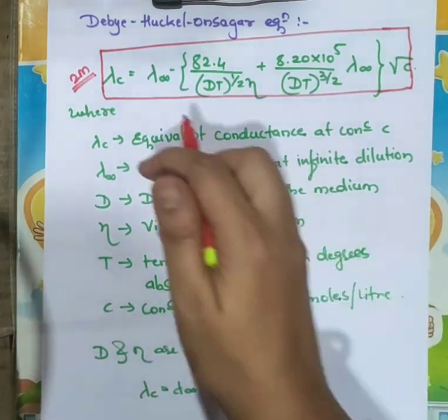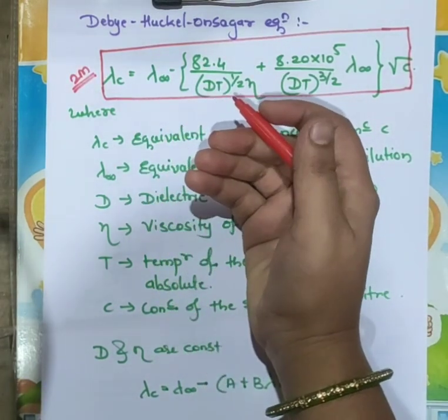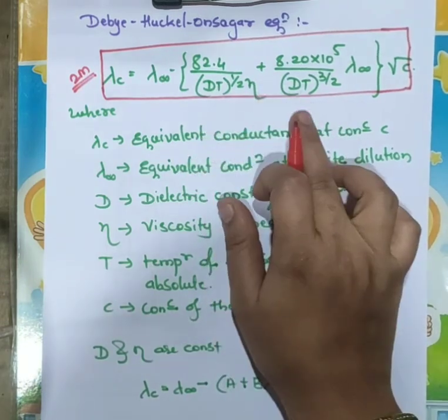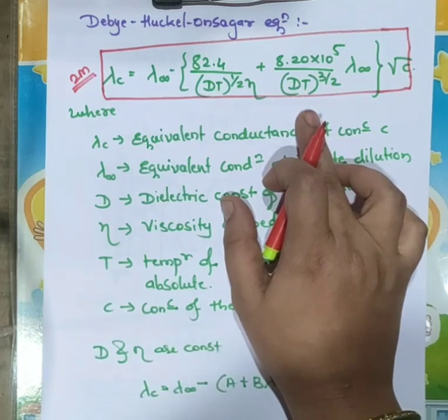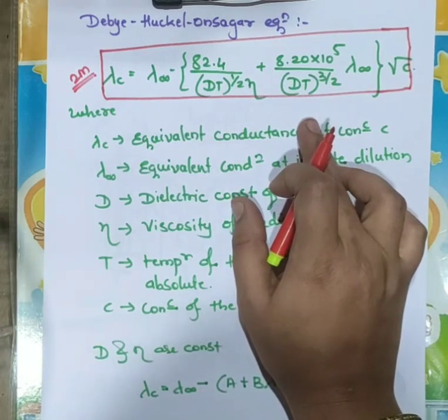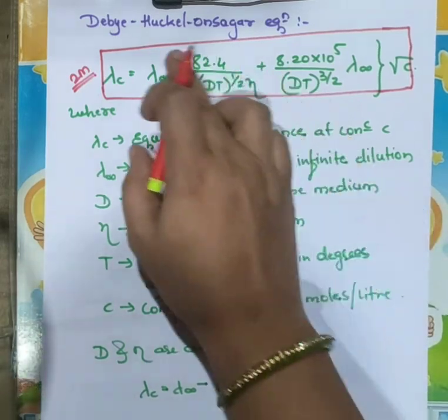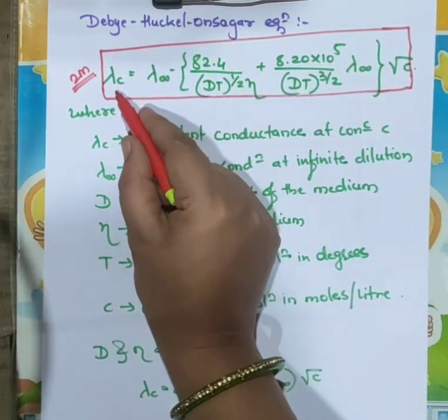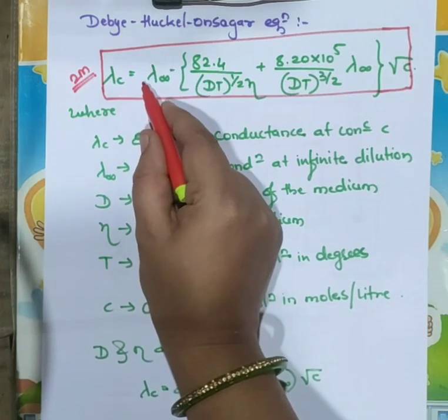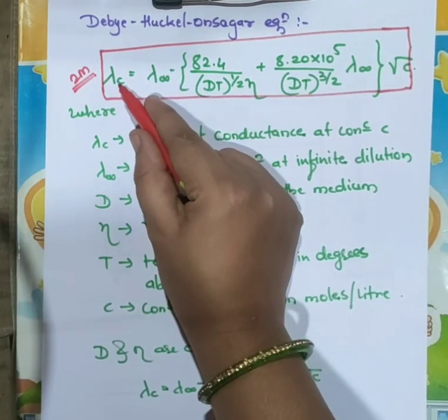Okay, so this is the equation. Debye-Huckel derived the mathematical expression for the variation of equivalent conductance with the concentration. This equation was further improved by Onsager, and now this equation is called the Debye-Huckel-Onsager equation. Okay, it is equal to lambda c equal to lambda c.